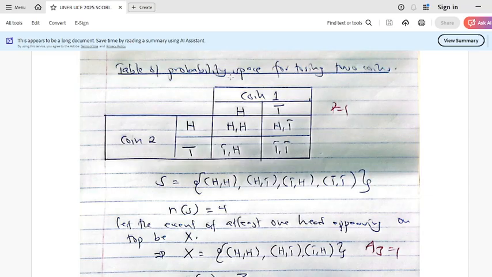Then if we toss them together at once, you find out that both of them may show heads. Remember, one has the head, the other the tail. If I just draw them at once, there is a chance that they will get head and head both. There's also a chance that the first one will bring a head, the other the tail. Another chance will be the first will bring a tail and the other the head.